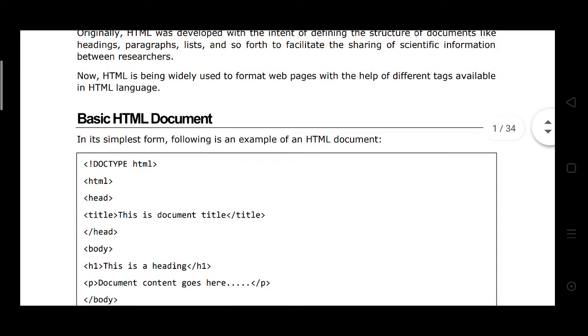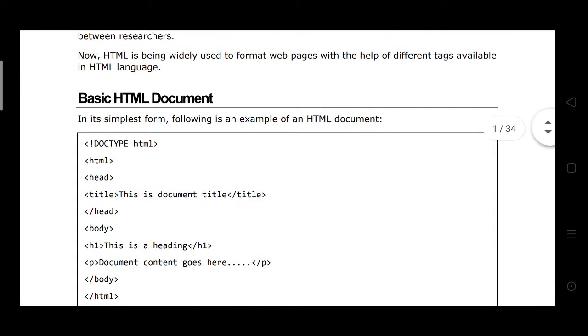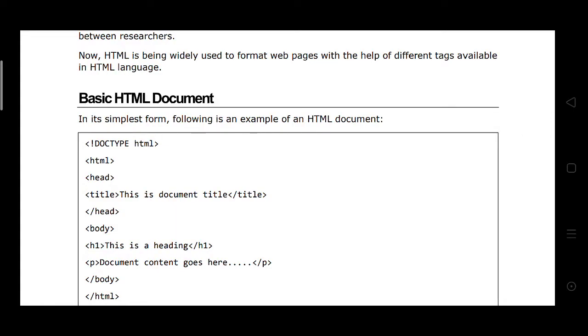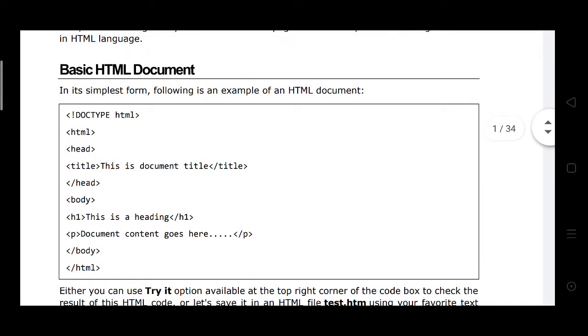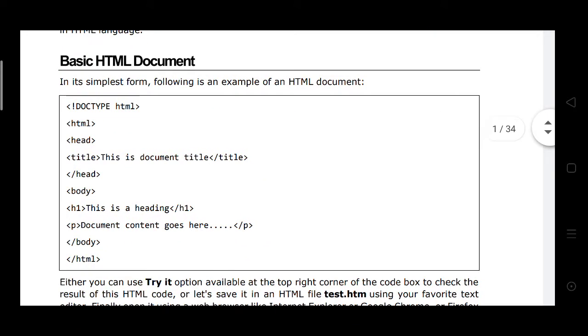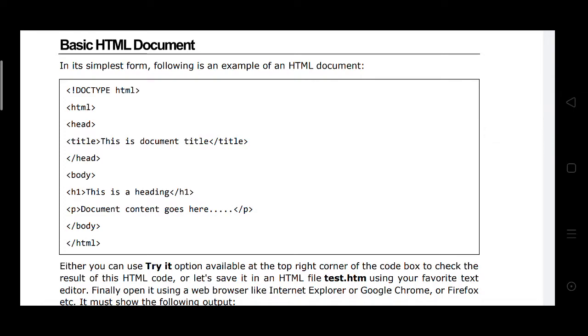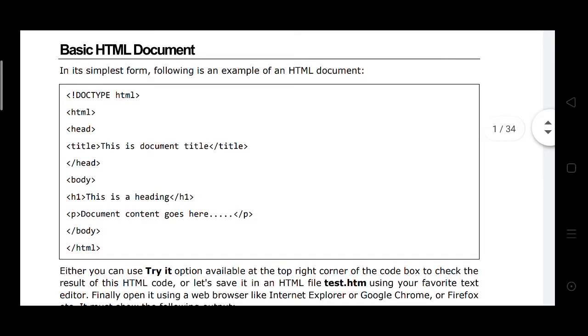The basic HTML document in its simplest form. Following is an example of an HTML document. Here you see the example of an HTML document.